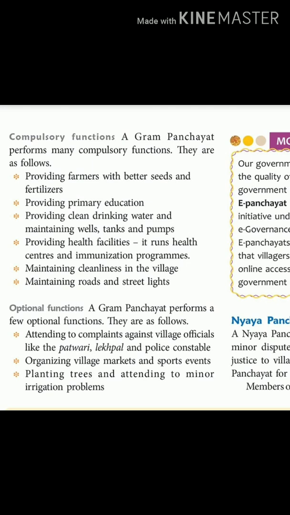You can put one question: Write the compulsory functions of Gram Panchayat. So these 6 functions will be there. If in exam you are asked a question, you must produce these 6 points.